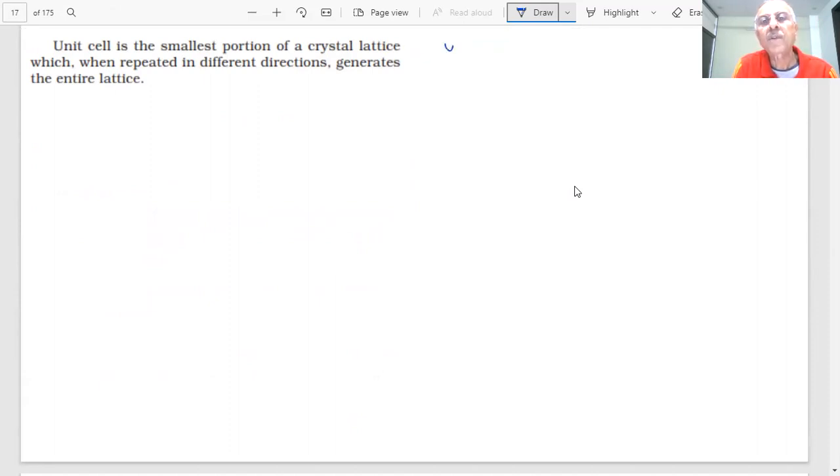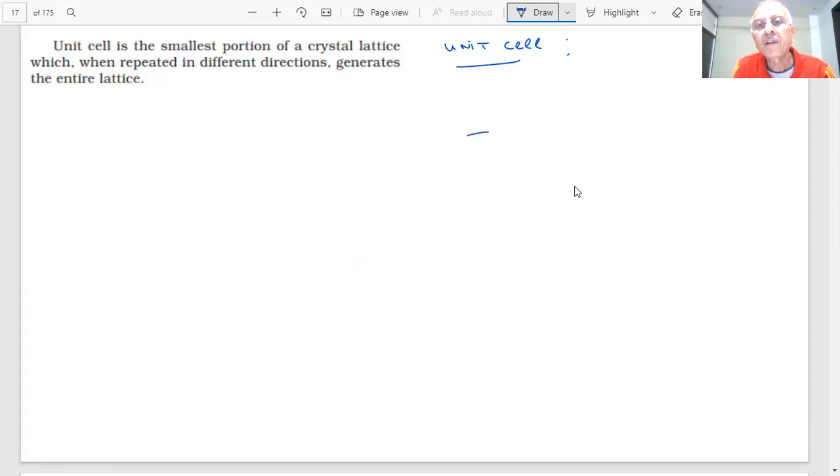So what is a unit cell, students? Consider a wall; your house has a wall. This wall is made up of bricks, the same type of bricks. When you repeat these bricks in three dimensions, you will get a wall, which has length, breadth, and height. So we can say a brick is the unit cell of the wall. It is the smallest unit of which the wall can be made. So it is better to study the unit cell. The properties of the wall can be represented by the properties of the unit cell from which it has been made.